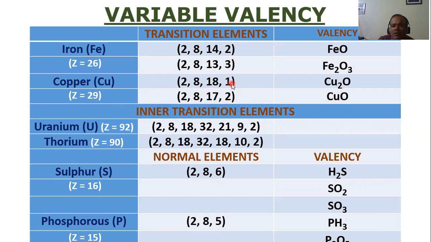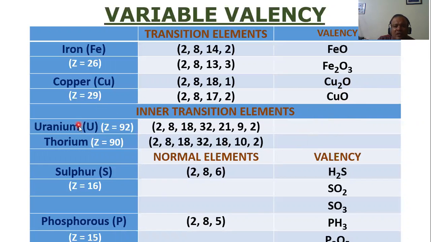Here it has got one electron in the outermost shell, so the valency will be 1. Here it is 2, so it will be 2. Now again, copper's valency is what? Can you see one valence electron? So copper's valence is 1, so the 1 will go here. There is a 1 here, but I don't have to write 1. It is understood that there is a 1 here. And oxygen's valence is 2, so 2 has come here. What about here? Copper's valency also was 2, and oxygen's valency also was 2, so 2 and 2 got cancelled.